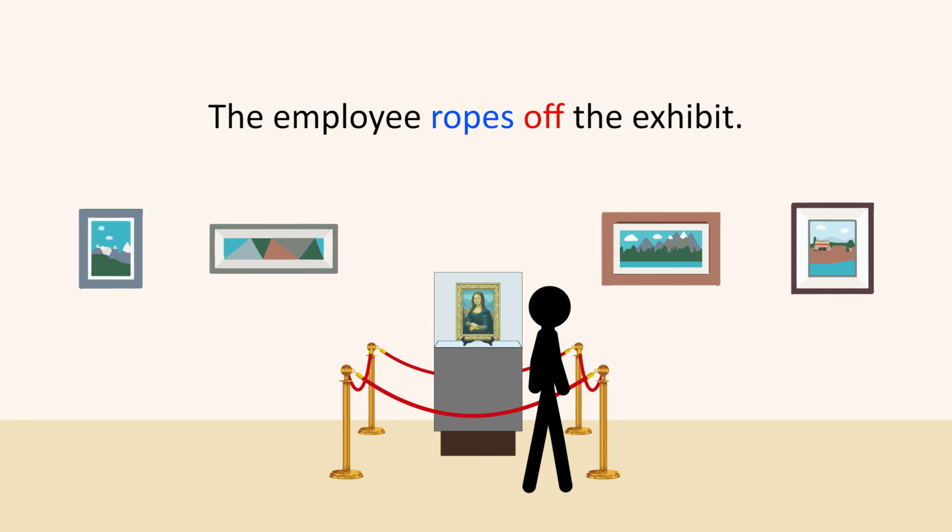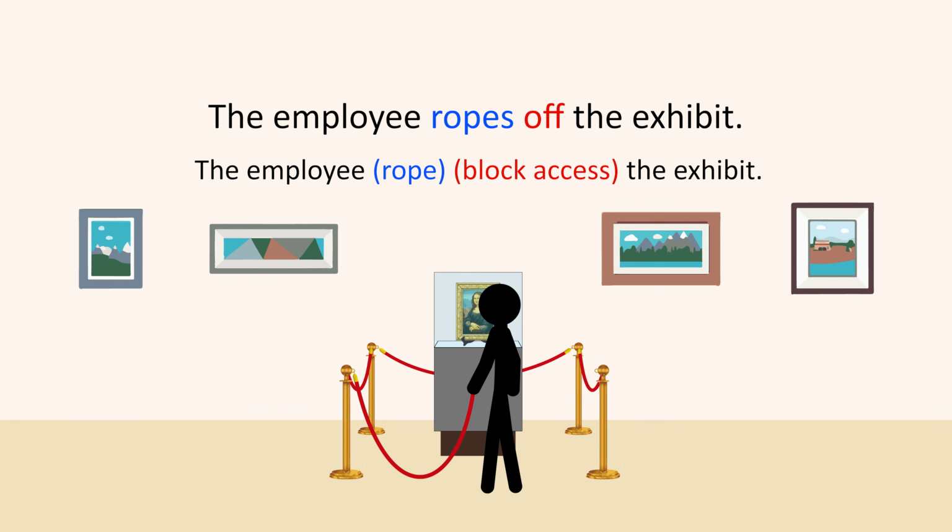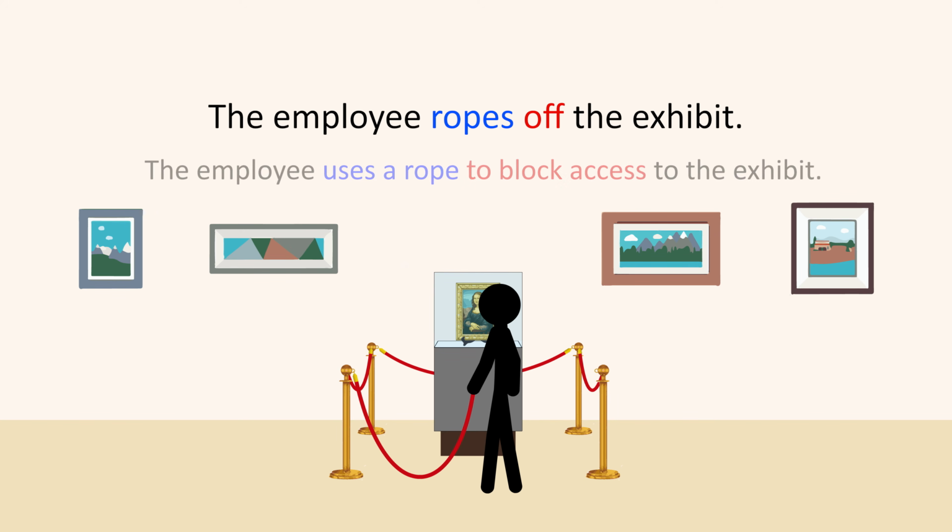Therefore, in this example, it might be more useful to think of off as meaning block access. That is, the sentence can also be understood as meaning, the employee rope block access the exhibit, which would just mean the employee uses a rope to block access to the exhibit.